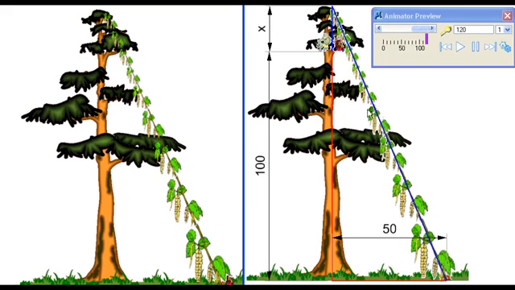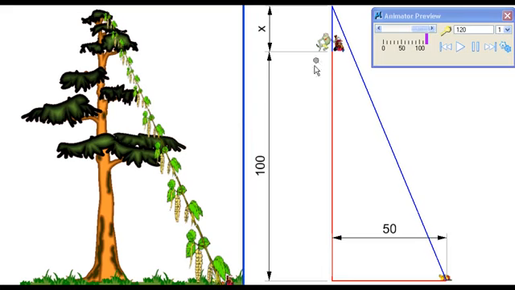So here is the problem. The monkeys are right now at the height of 100 units, and they have to walk on the ground about 50 units. And the distance from the monkey's position to the tip of the tree, from where the vine would take the second monkey to the fruit, is x, and that is to be found. So let's get rid of some of the extraneous geometry and just boil it down to the essential ingredients.